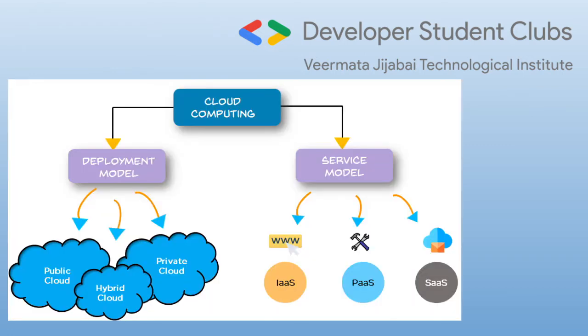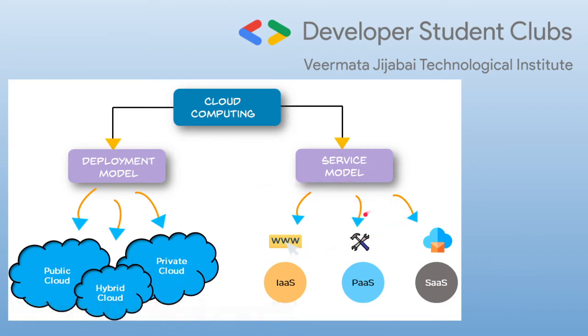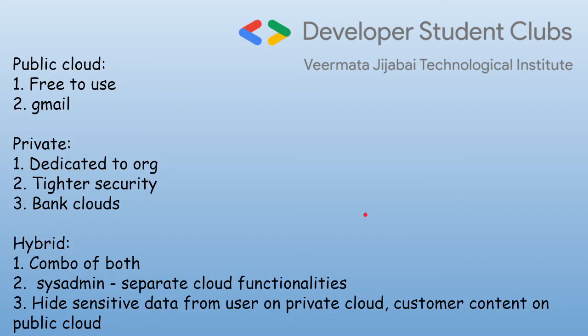That is cloud. So now coming to the models, as I told before, we have 3: public cloud, private cloud, hybrid cloud, and the service models. So first we will be looking into public, private, and hybrid cloud. Public cloud is basically, as the name says, it is available globally. Remember this keyword, global. Public is basically global, that which is available to everyone. So Gmail, you don't pay anything to use Gmail, right? You can use it. Everyone can use it.